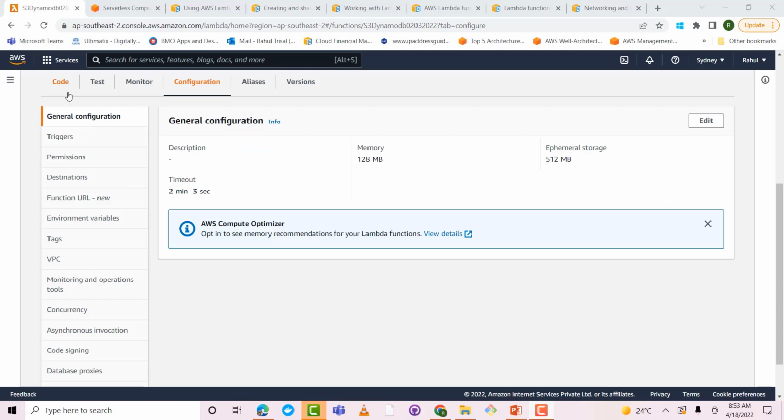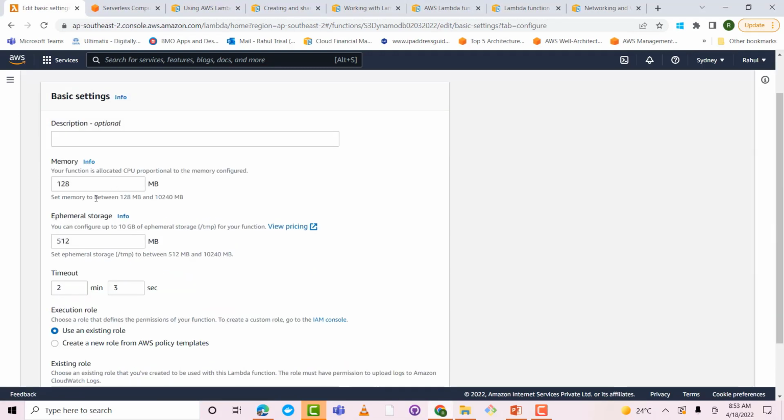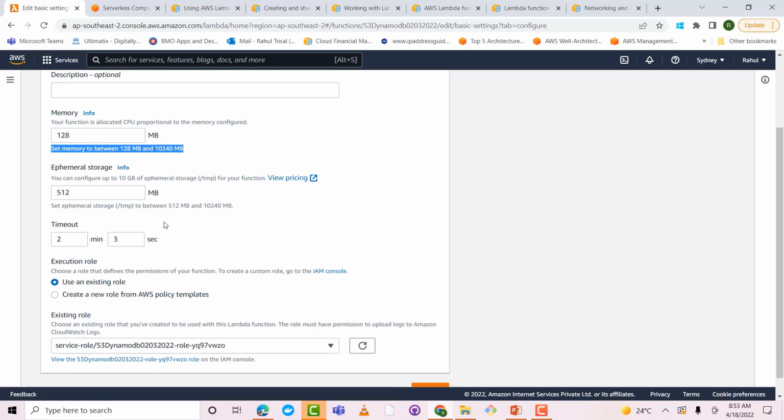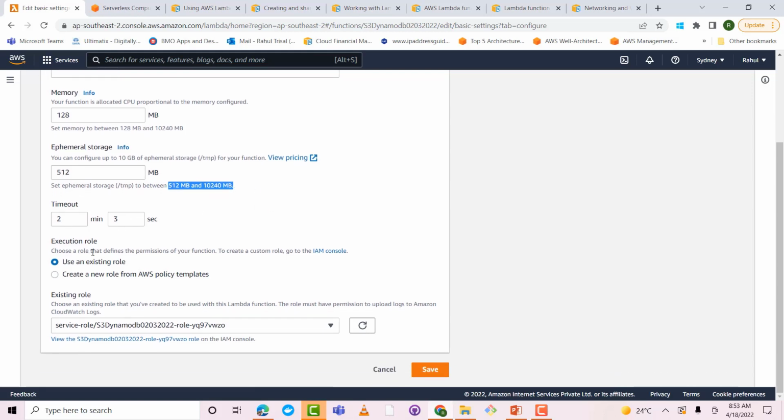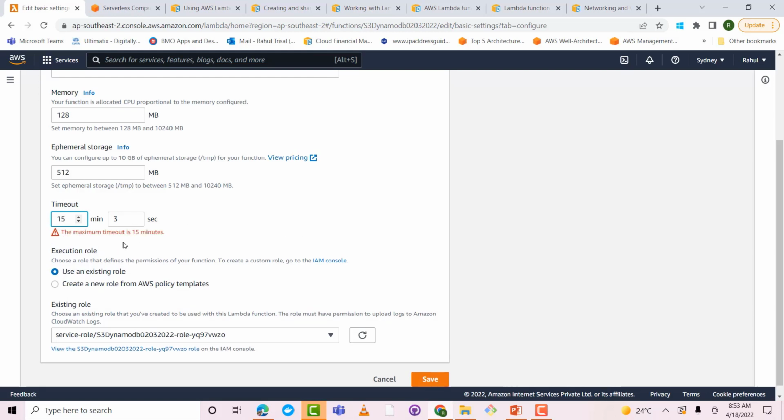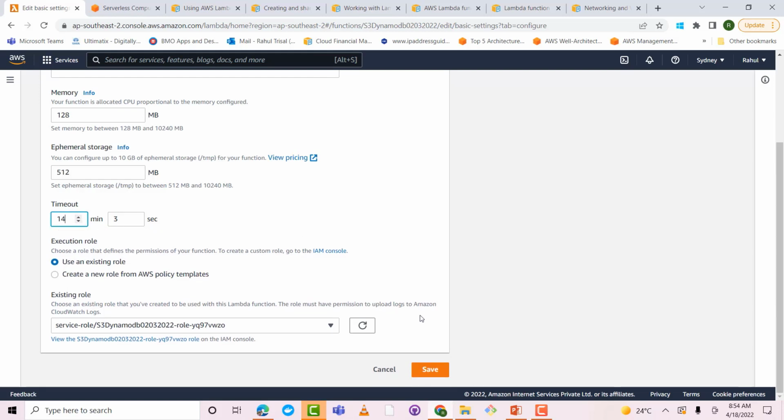Here I'm on the Lambda function. I went to Configuration, General configuration. Let me do an edit. You can see the limits here. For the memory limit, you can set memory between 128 MB to 10 GB. There's also an ephemeral storage limit between 512 MB to 10 GB. Then you have the timeout limit. Say I set it to 15 minutes 3 seconds; the maximum timeout is 15 minutes, so you cannot have more than that. Those are some of the limits we discussed.